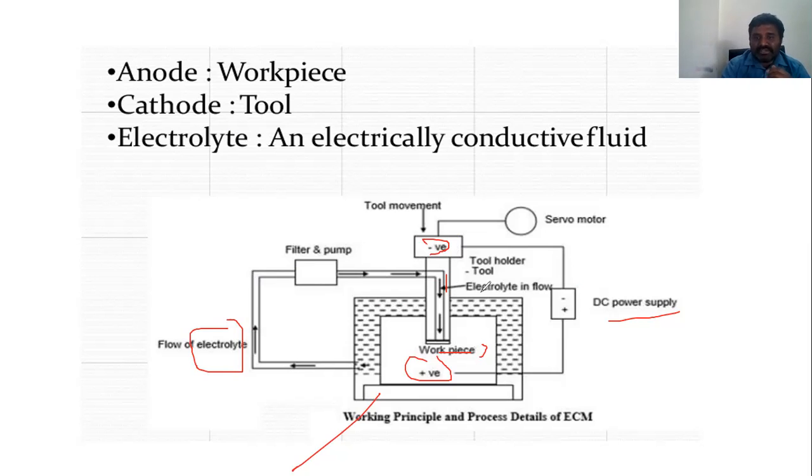So this is the electrolyte flow. How does the electrolyte flow? If iron is in place, hydroxyl ions take part here. Then a metal hydroxide will be formed here. So when iron, the workpiece, is involved, electrolysis takes place using the hydroxyl ions here.